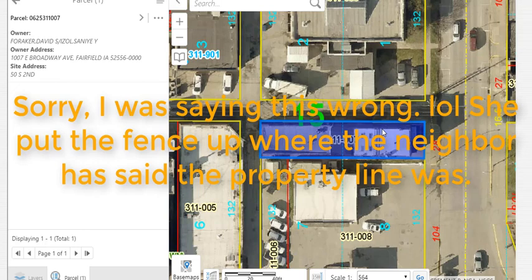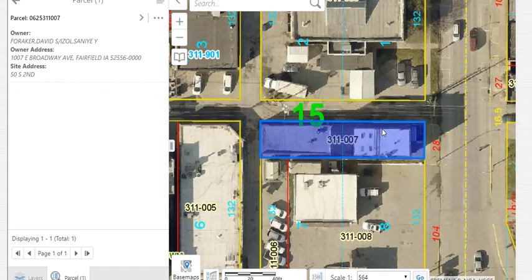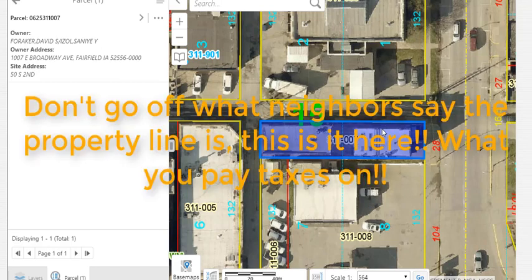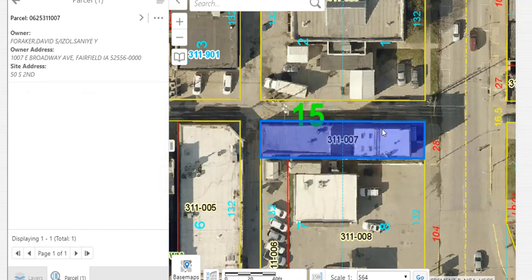And then he was telling the county that those were her sidewalks. So we found out that her property line actually went all the way up to his house. And he already had it sold. So it became a big problem at that time, because now we were getting it where she was reclaiming that part of the yard. So sometimes these property lines are huge disputes, and being able to go to this and figure out where your property line is or where it isn't, this is a good way to actually fix that problem and figure out where your lines are.